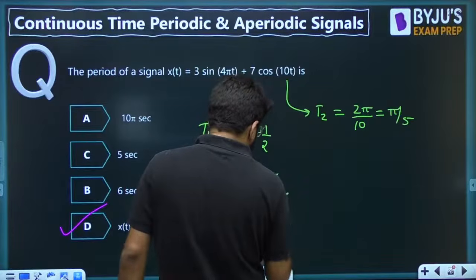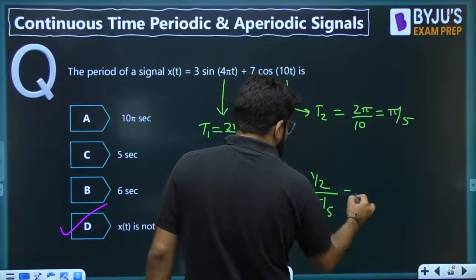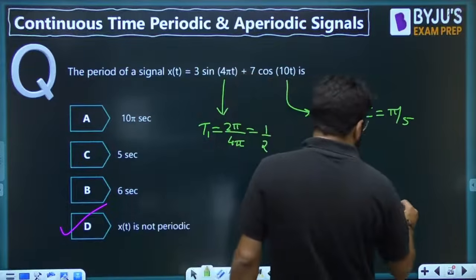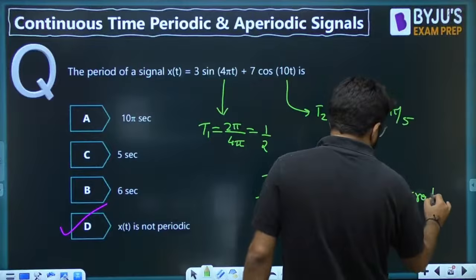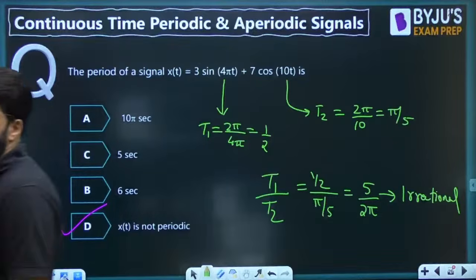T1 by T2. T1 is 1 by 2, T2 is pi by 5. Simplified, it gives 5/2 pi, which is irrational. I want a ratio of integers. This is irrational, and that is why the signal is not periodic.